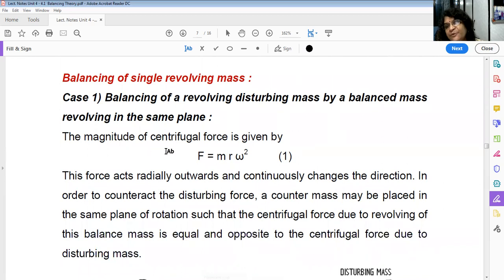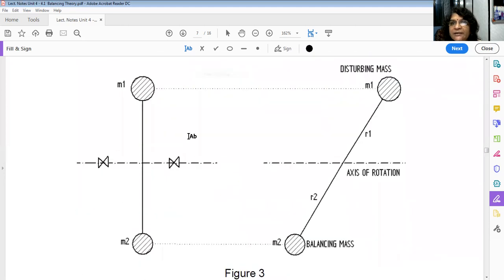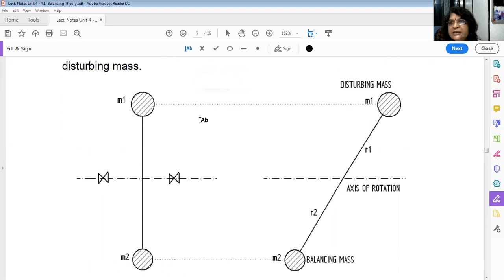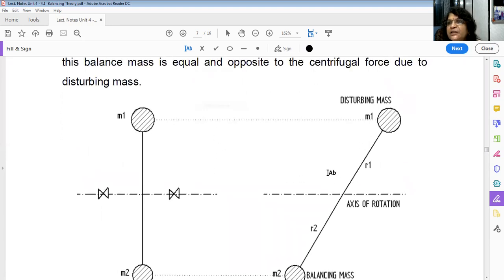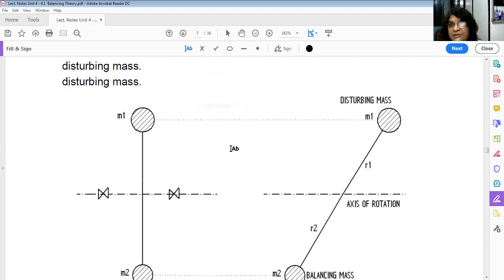What is the unbalanced force? It is nothing but the centrifugal force we have seen. So F is equal to m r omega square. Now this force acts radially outward. See here, this is your unbalanced mass, and this creates an unbalanced force in the outward direction. This is the side view. Now forget about this one and imagine only this mass. We have seen this in this diagram.